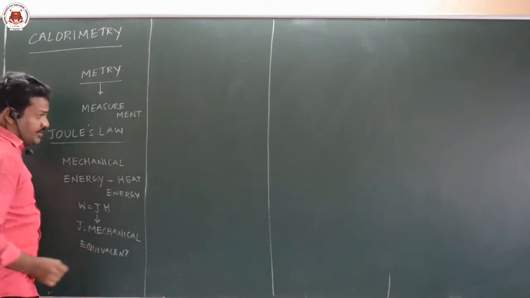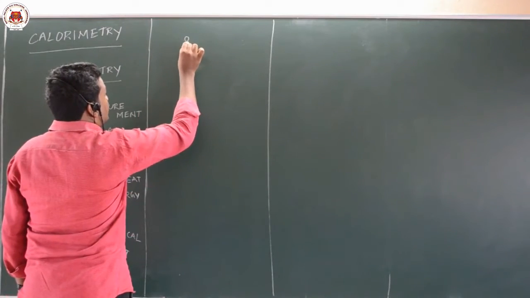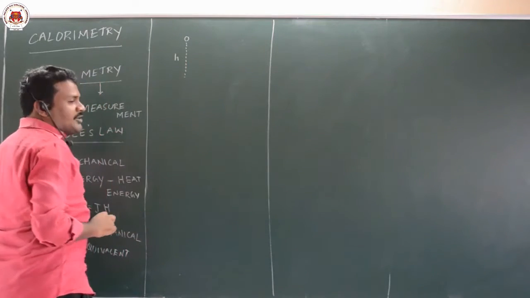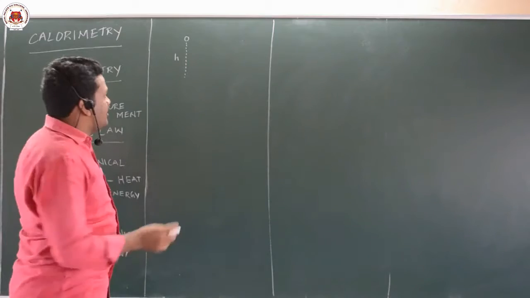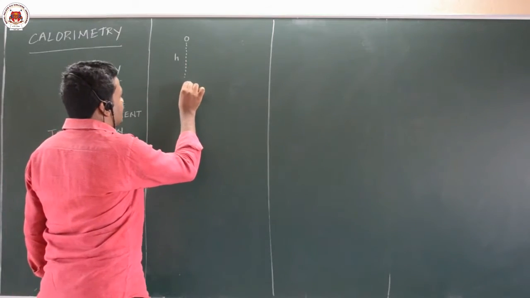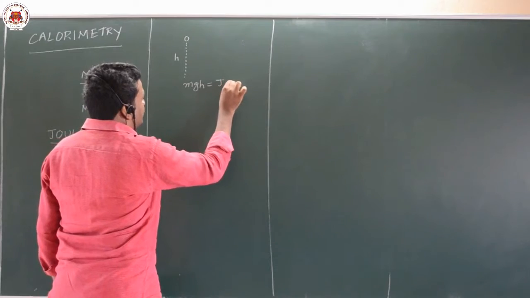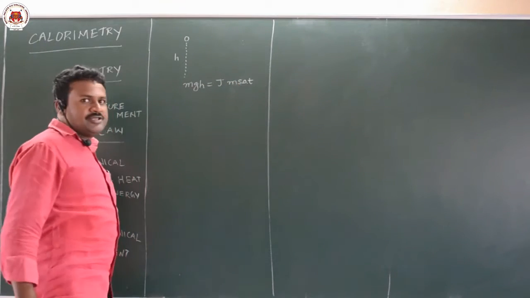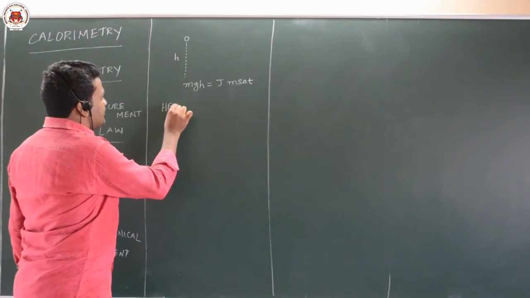That means if a water drop is falling from a height h, and the total potential energy is utilized to raise its temperature, then mgh, the work done, is equal to J into ms delta T, where ms delta T is the formula for heat. Heat is a form of energy